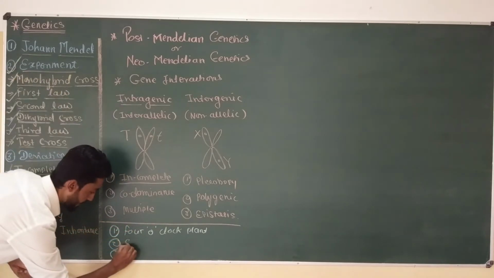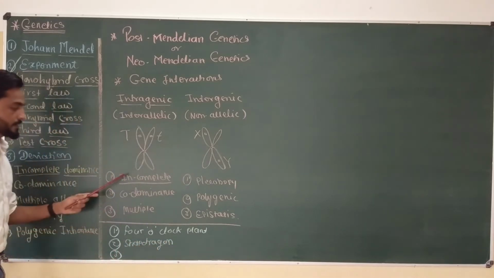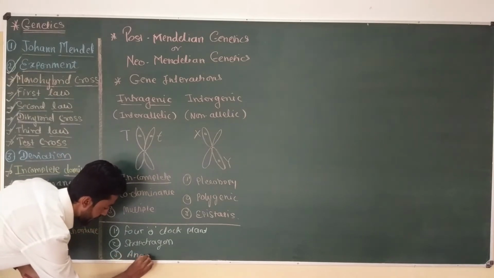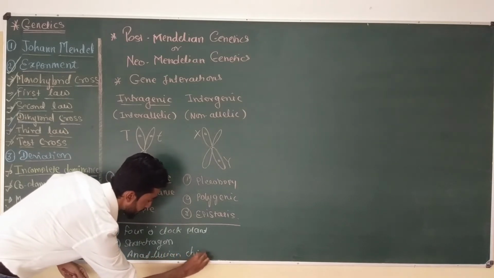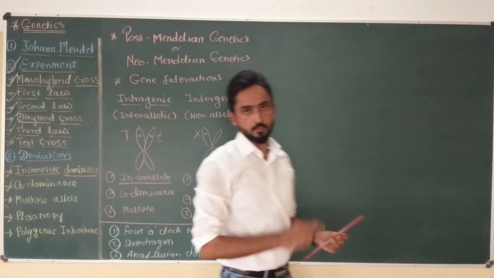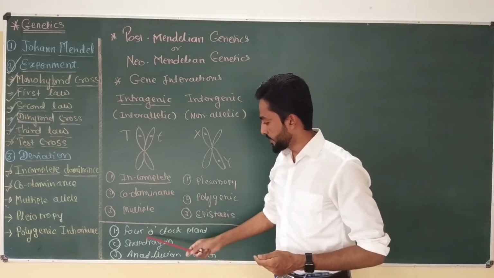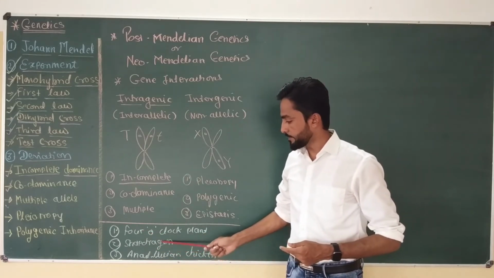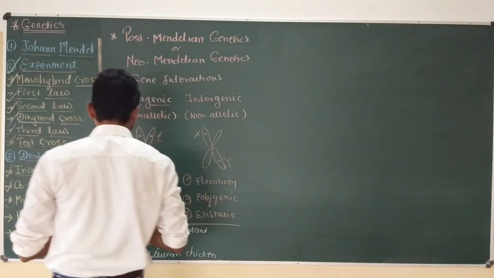Then snapdragon also shows incomplete dominance, while in animals, Andalusian chicken shows incomplete dominance. So in this video, we are going to talk in detail about incomplete dominance and these three examples: the 4 o'clock plant, which is Mirabilis jalapa, then snapdragon, and Andalusian chicken. Okay, so first is the 4 o'clock plant.